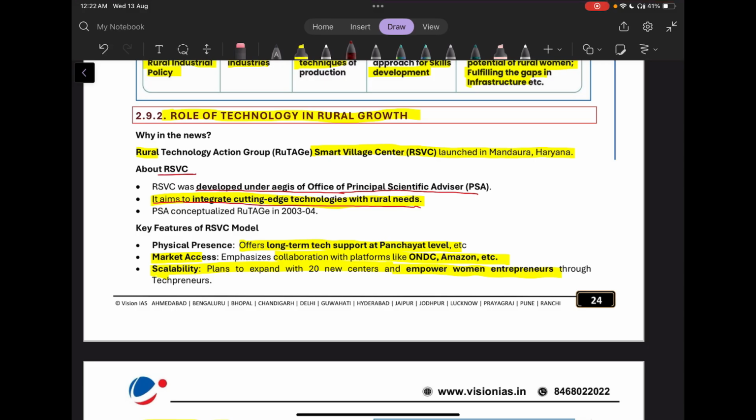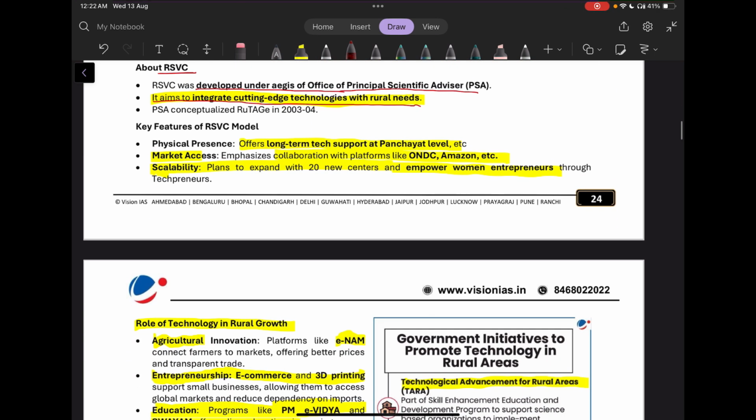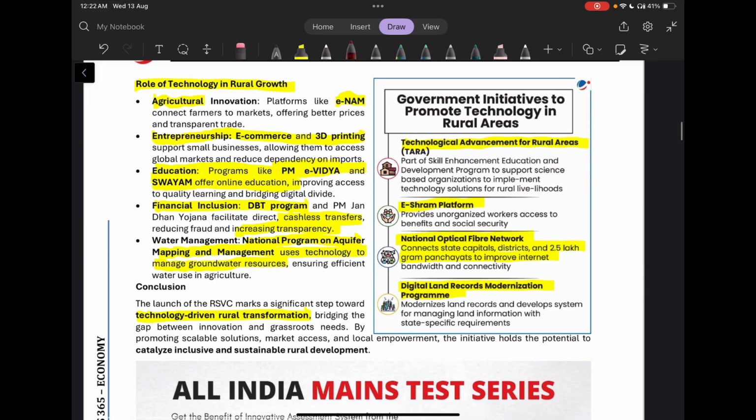Now, the key features is they offer long-term support at panchayat level, and they emphasize collaborating with platforms like ONDC, Amazon, etc. And they plan to expand to 20 new centers and empower women entrepreneurs through techpreneurs.